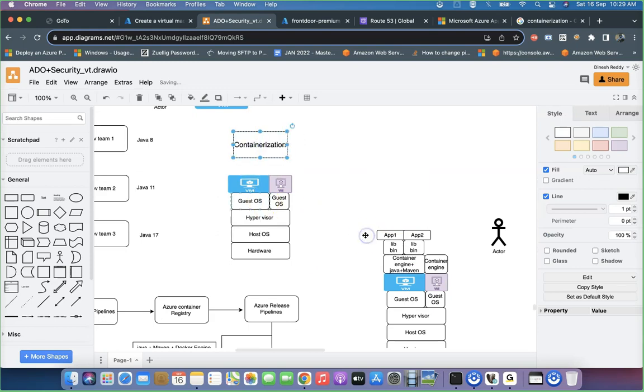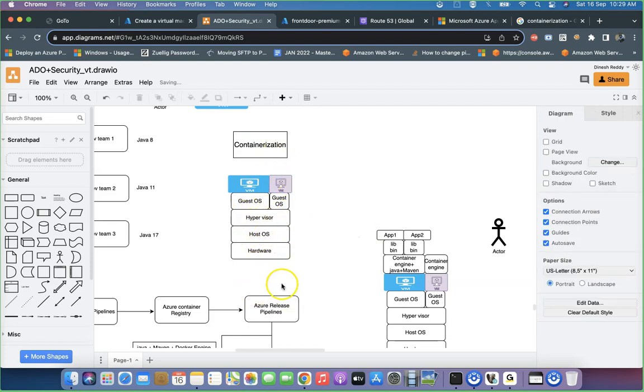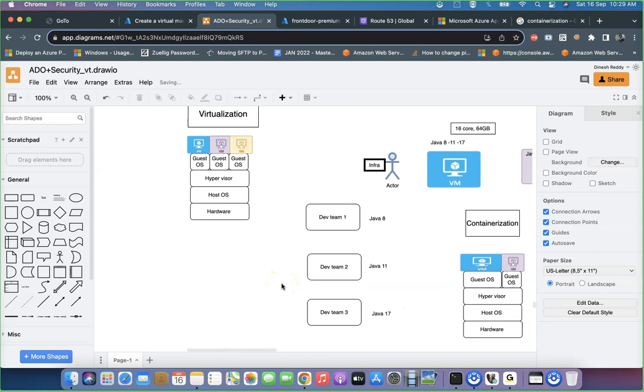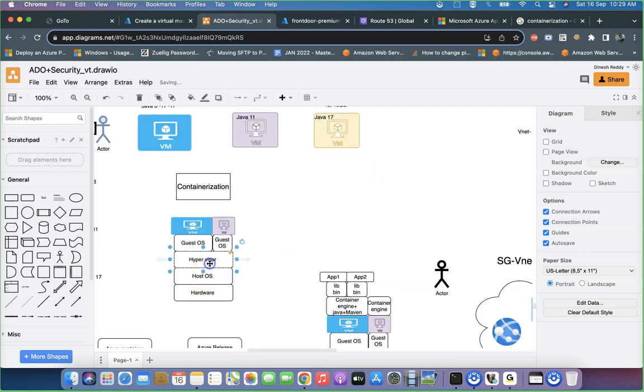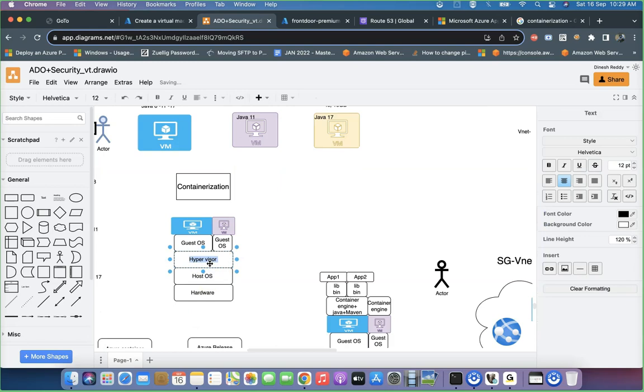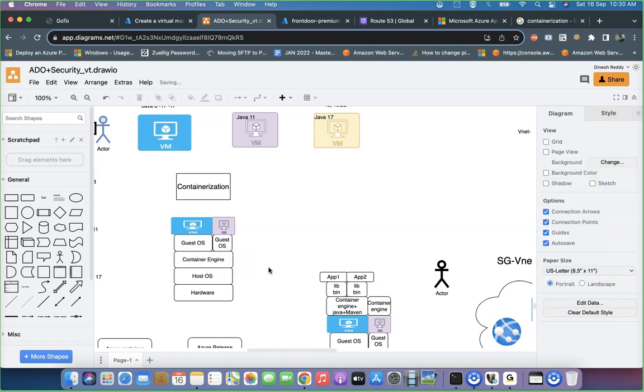Team, if you notice this particular thing, so far, this is virtualization, correct? The virtualization diagram and this diagram both are the same. I don't see any difference. Both are exactly the same thing. Instead of hypervisor, if you keep container engine, you know what exactly you are trying to do? If you keep the container engine, what exactly is the container engine doing here?